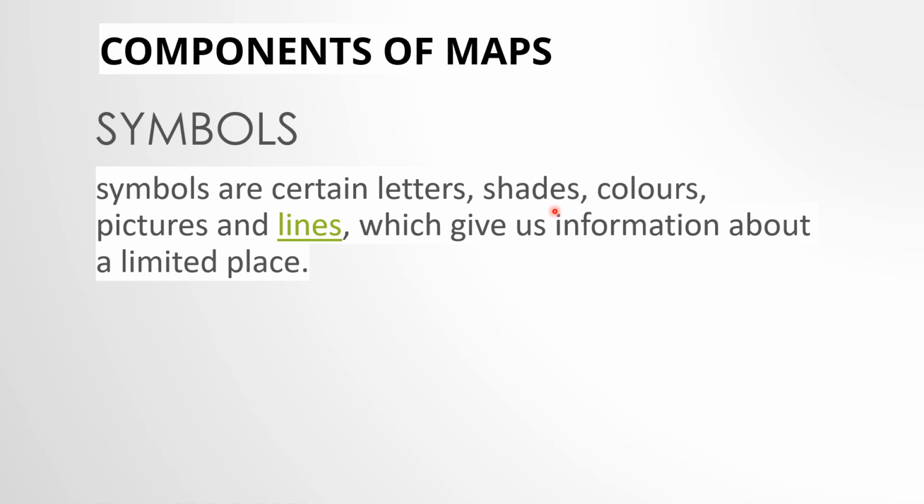Now in the same way, there are certain shades, letters, pictures that are also drawn on maps. For example, you can find a small aeroplane drawing shown on a map. So it could be an airport on the map. The aeroplane drawing or picture could represent an airport on the map.